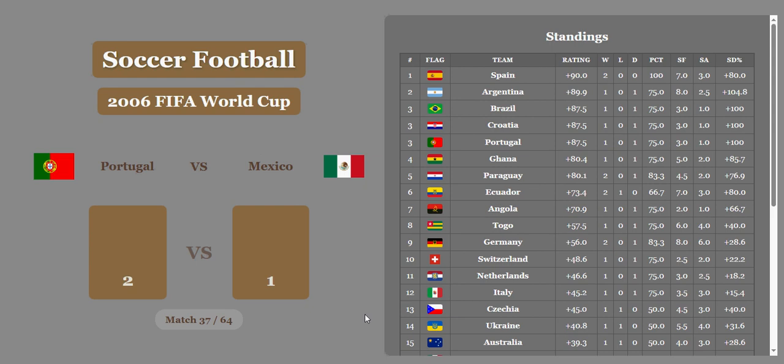Portugal versus Mexico. 2-1. Portugal wins it. They're even going to get a half goal, so they'll win by more than twice as much. And Portugal fights their way up into 3rd place, right below Argentina, above Brazil and Croatia.